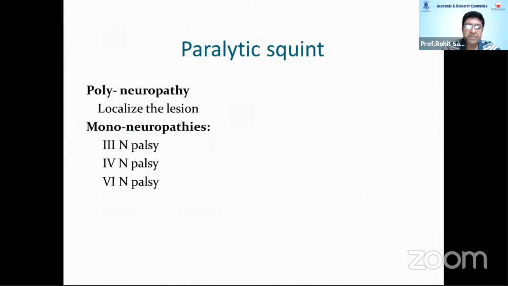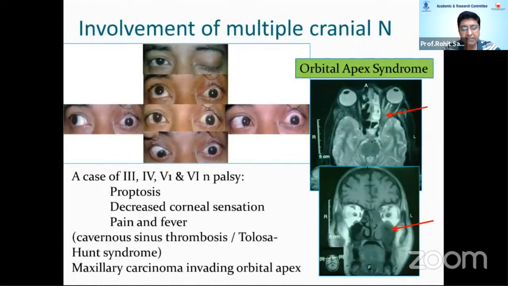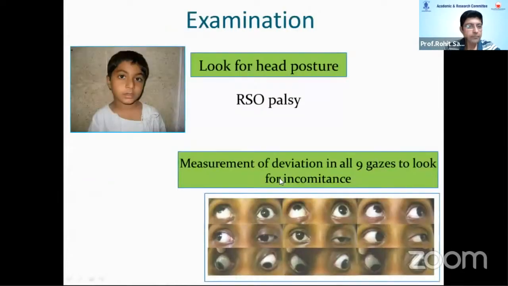Paralytic strabismus can present as a polyneuropathy or mononeuropathies. If you have multiple cranial nerve palsies, the first most important thing is to localize the lesion and do appropriate investigation. In this case, you can see third, fourth, V1 was also involved, and a sixth nerve palsy along with mild proptosis, pain, fever. So you're thinking of a cavernous sinus thrombosis or a Tolosa-Hunt syndrome. And it actually turned out on imaging to be a maxillary carcinoma invading the orbital apex.